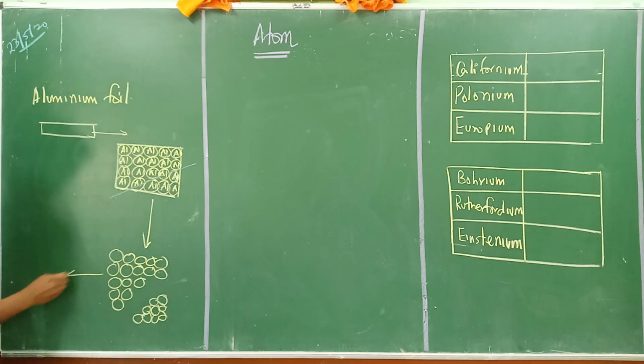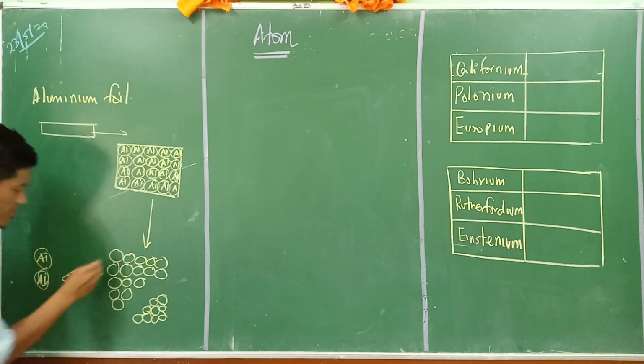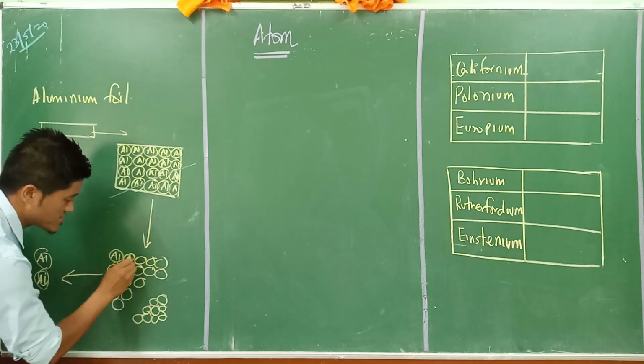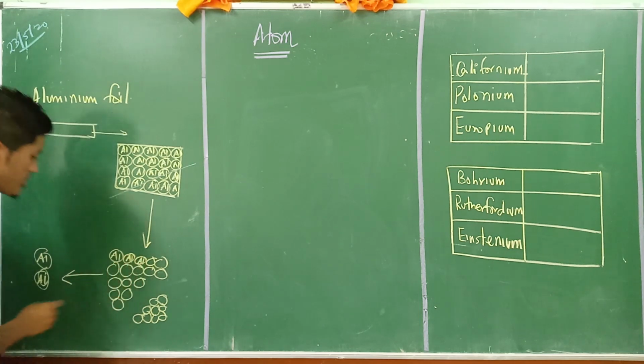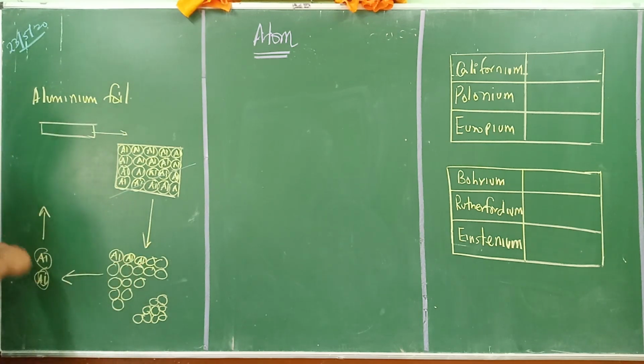Now, if we cut this down into further smaller pieces, we will get something like this here, 2 or maybe 3. That is aluminium here, aluminium here, and all of these are aluminium. Now, if we cut this into two again, smaller pieces, we will get a singular one. Now, this is what we call an atom.